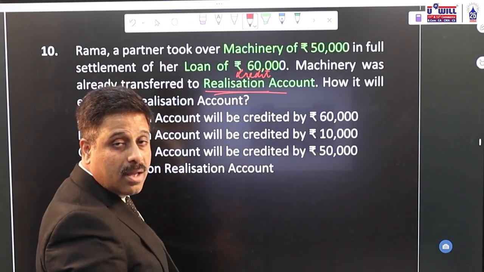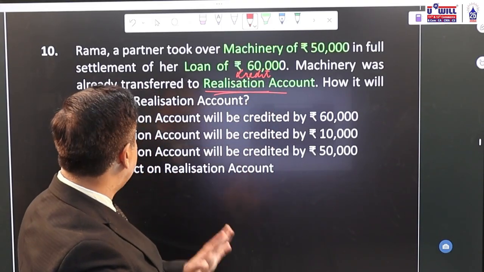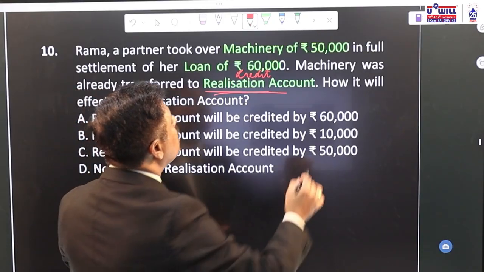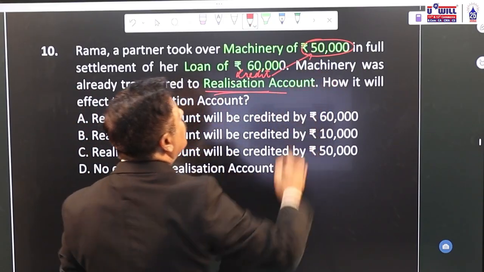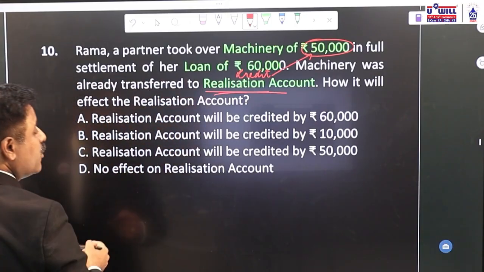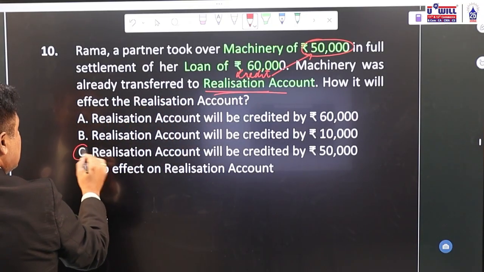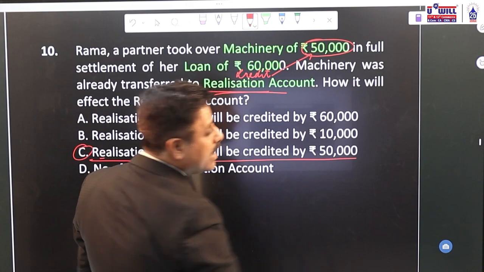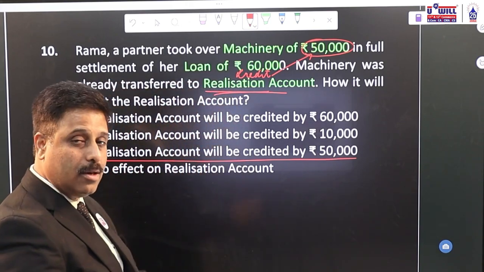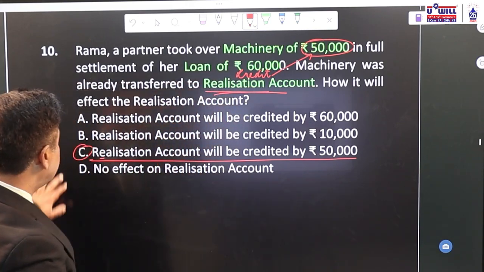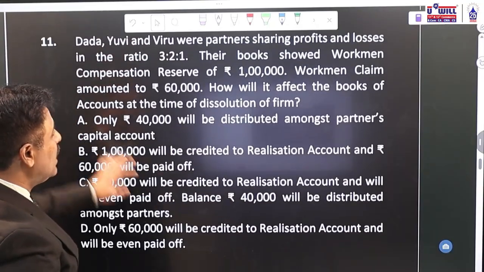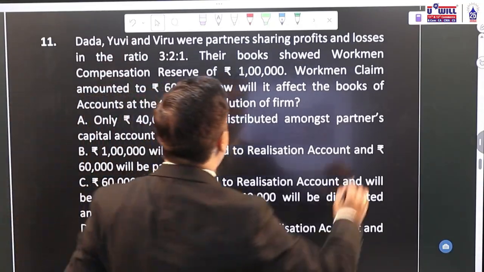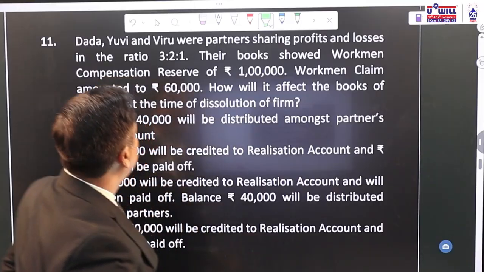Realization account. And with what value? With the value at which the partner has taken over the machinery, which is 50,000. So realization account we will credit with the value of asset taken over, that is 50,000. Option C will be the correct answer. It will be credited by rupees 50,000. Whenever asset is taken by the partner, the entry is partner's capital account debit to realization account with the realized value of assets. Now 11th question.